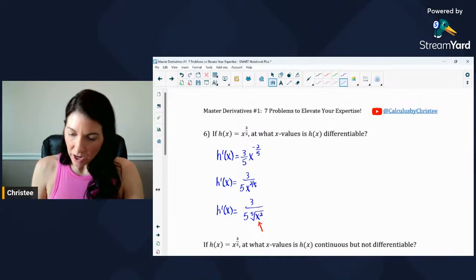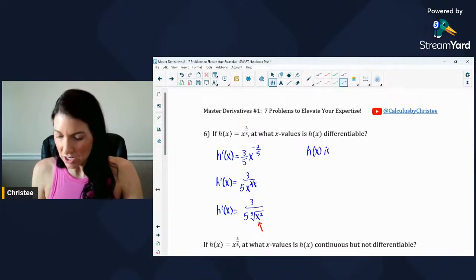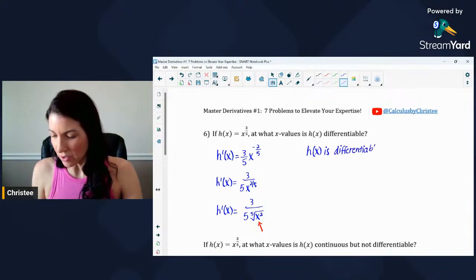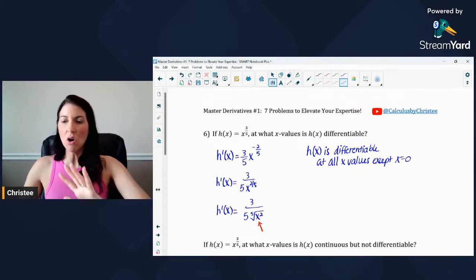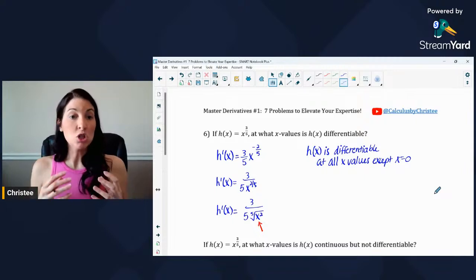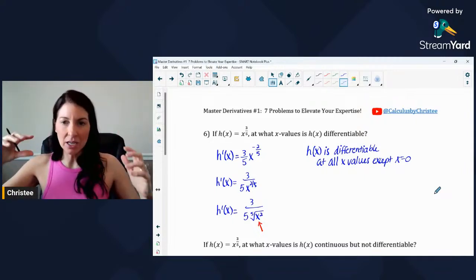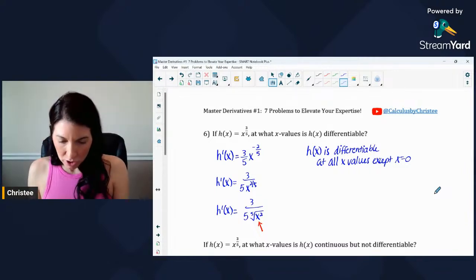So I would say, where is h of x differentiable? I'm going to write that h of x is differentiable at all x values except x equals 0. Because it looks like that is the only one that would not be okay. Okay, so that means the derivative or the slope of the tangent line would exist at every single x value except x equals 0. So that was the first question. At what x values is h of x differentiable?